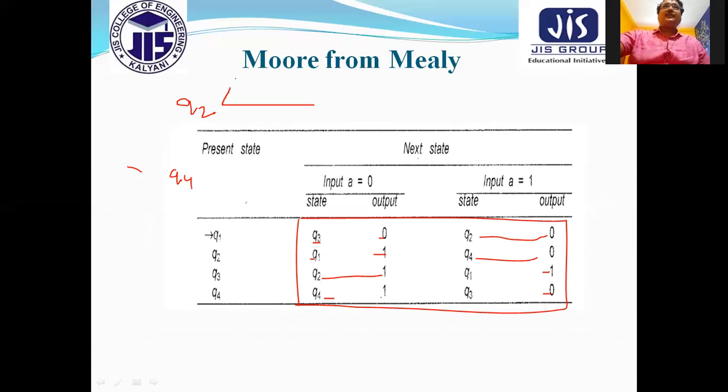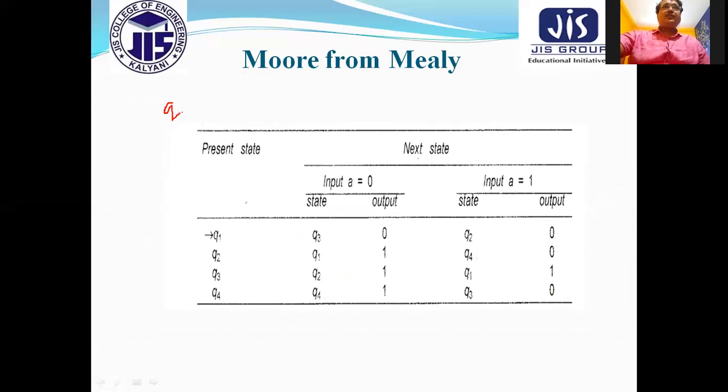So if this type of thing is there, our task is that we have to divide the states, because we are getting the output in different manner for Q2 and Q4. So different outputs are associated. According to the output, we can divide this state like Q2 0 and Q2 1. So maybe two outputs are associated, like 0 and 1. So I can write Q4 0 and Q4 1.